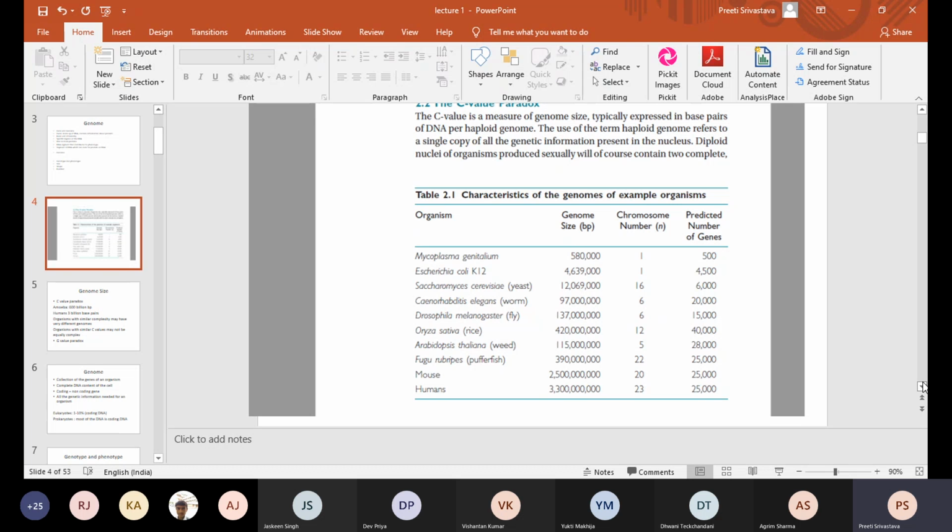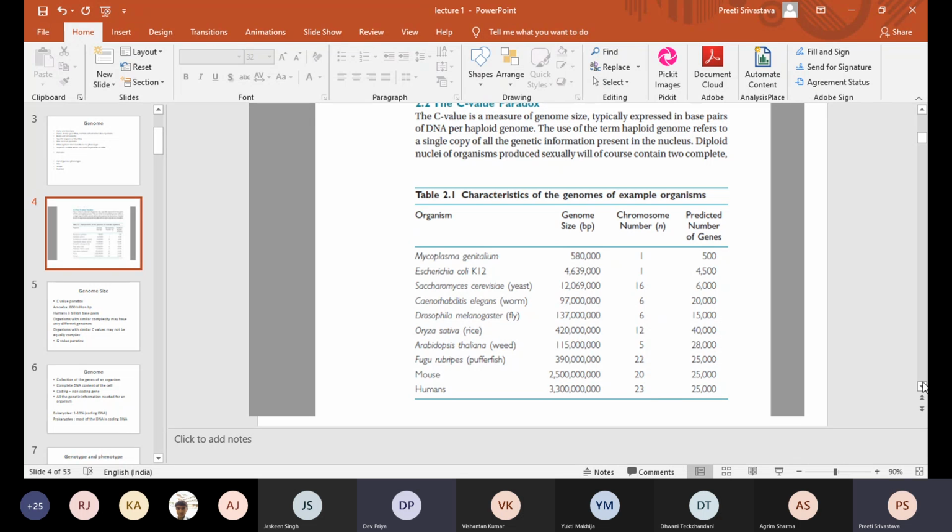So the question is, why so few genes? For example, 25,000 in mouse, 25,000 in humans, and 20,000 in worm. How can these few genes make a worm or make a human, right? So what is responsible for that? Are you getting my point? So G value is the total number of genes, C value is the size of the genome, right? Ma'am, there might be a large number of repeated genes, like genes serving the same function.